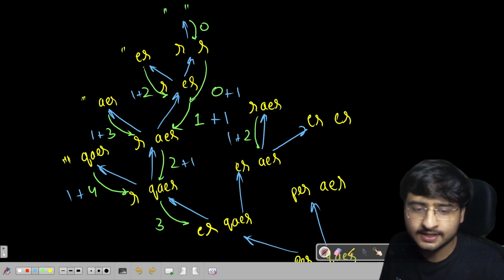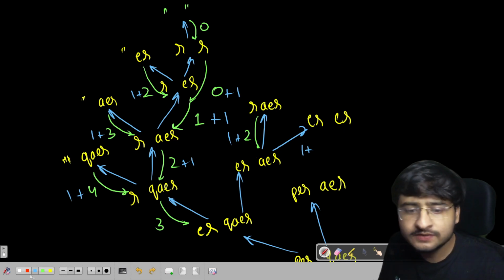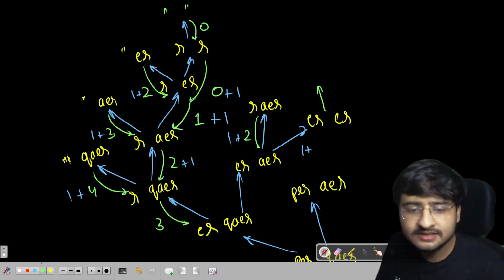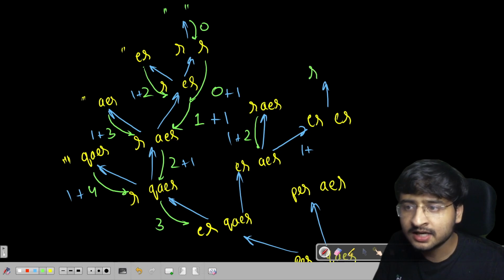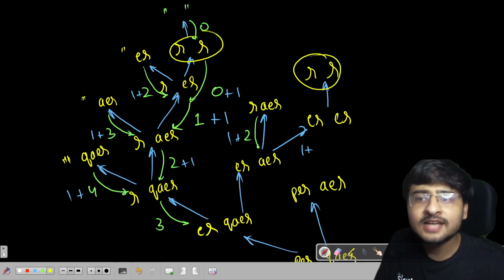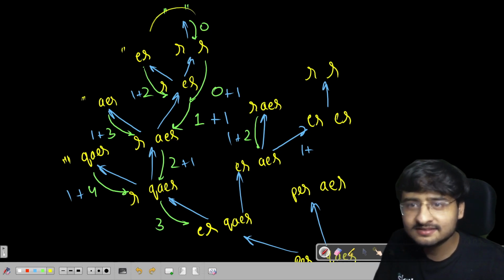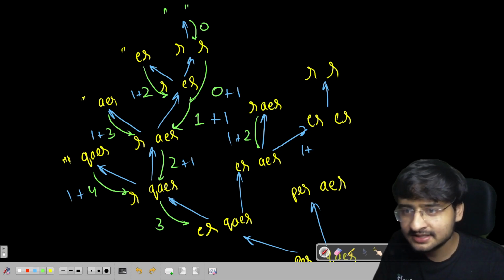Let's explore this side. So 1 move to delete A, and how many moves to make both of these two equal? Let's see. E and E are already equal, so I can ignore them. Remaining strings are R and R. Draw it correctly. R and R have already been calculated, and R and R returns 0. So I don't have to make a tree again. I'll directly return a 0 from here.